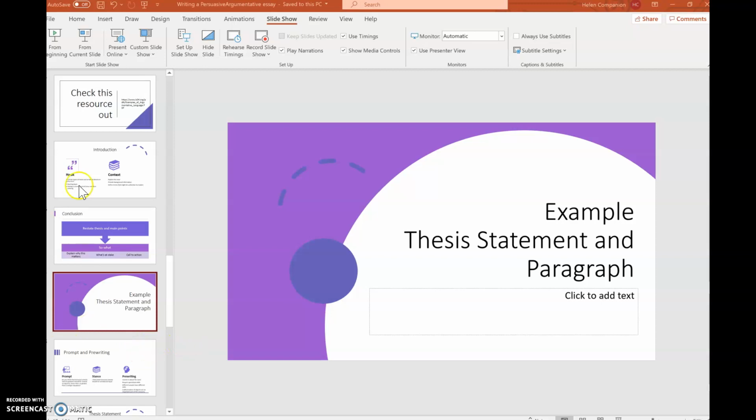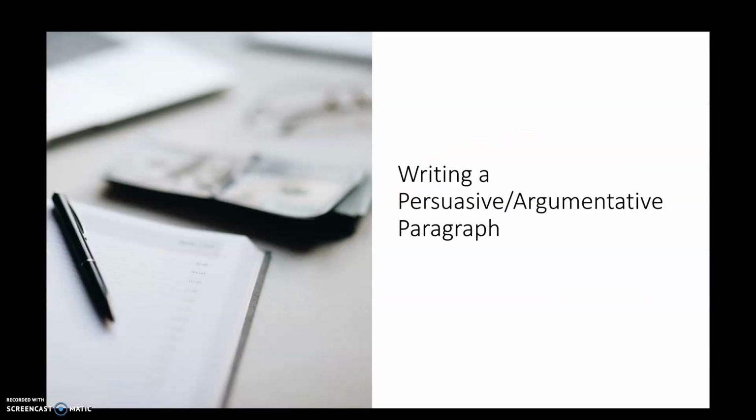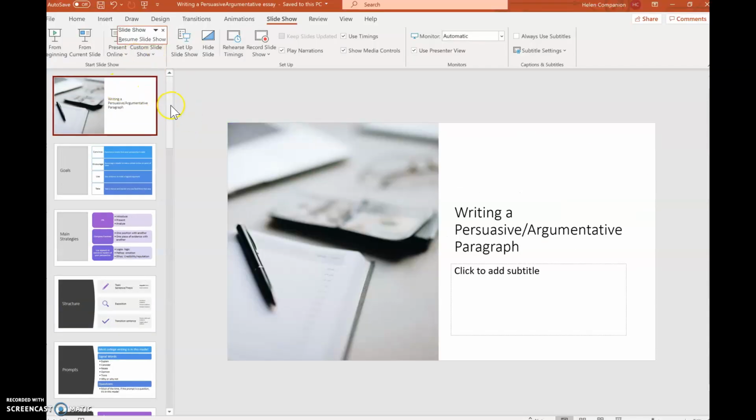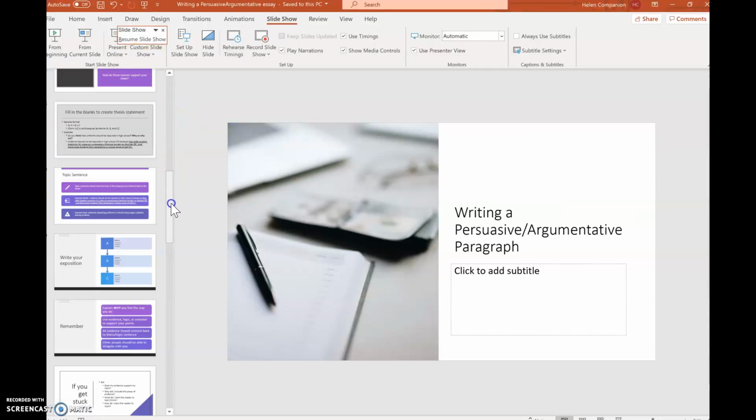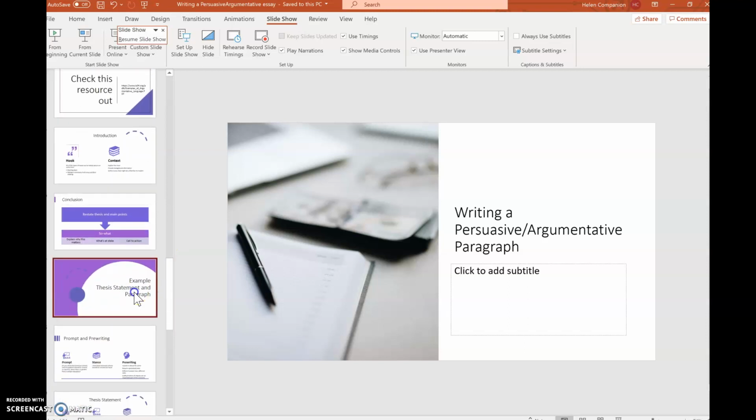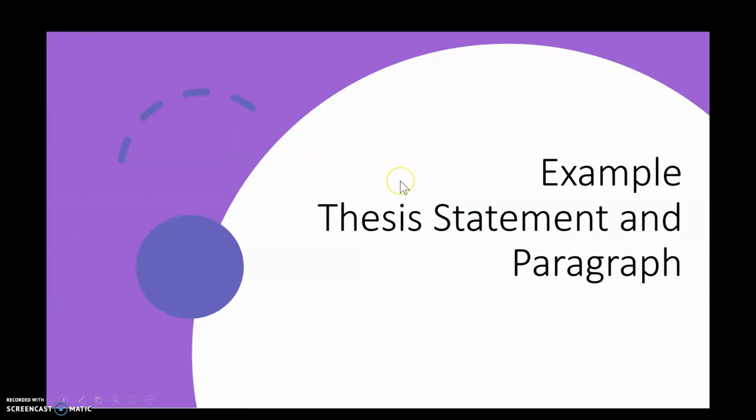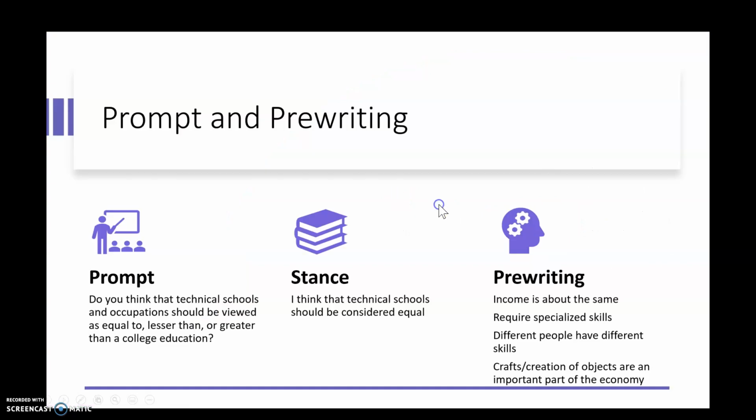Okay, so when we left off, we talked about writing a persuasive argumentative essay in theory, and now we're going to go and look briefly at an example. I just did a body paragraph here for the sake of simplicity, and it looks like I'm having some trouble with navigating. So let me get back where I need to be. Okay, here's examples, thesis statement, and paragraph.